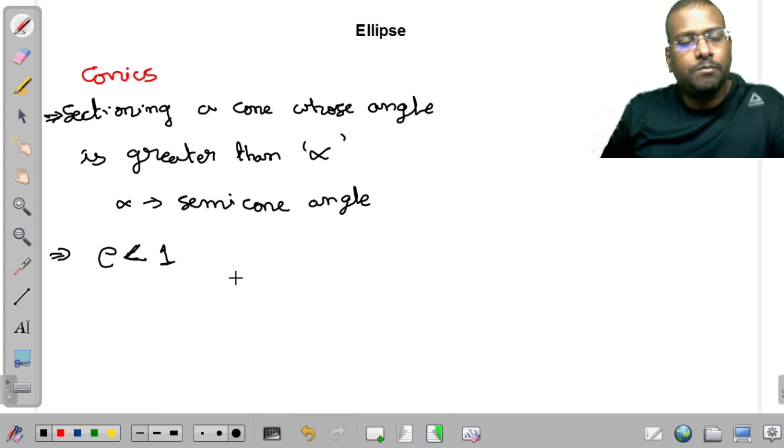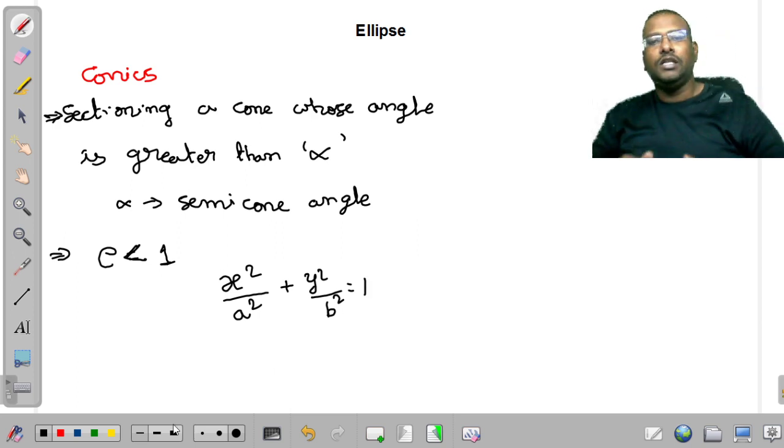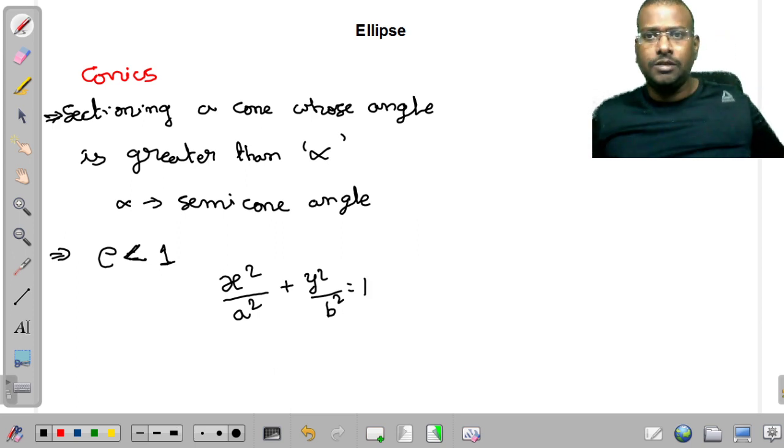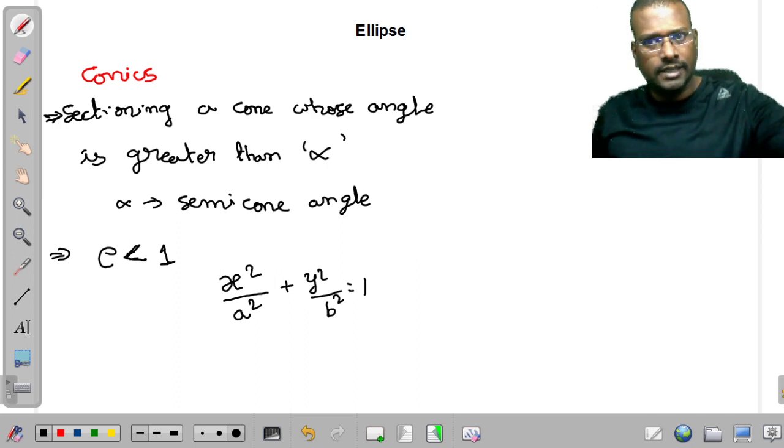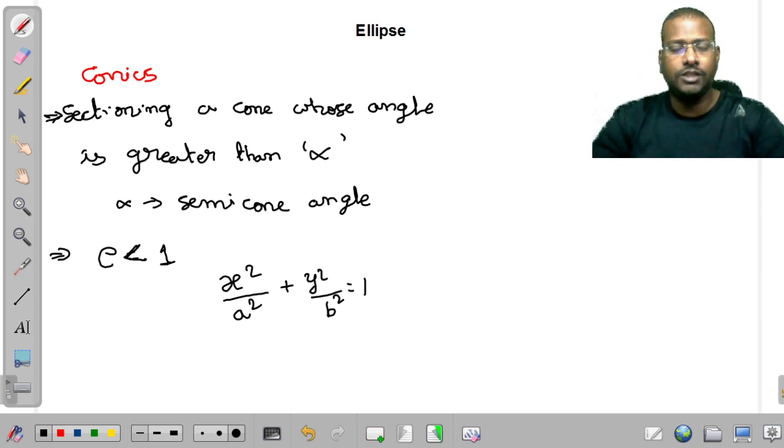And one more thing, the ellipse general equation is x square divided by a square plus y square divided by b square is equal to 1. This one we have already come across in plus 2 itself. We are already aware of these conics equations like circle, ellipse, parabola, hyperbola. All the basic equations we are already aware of.